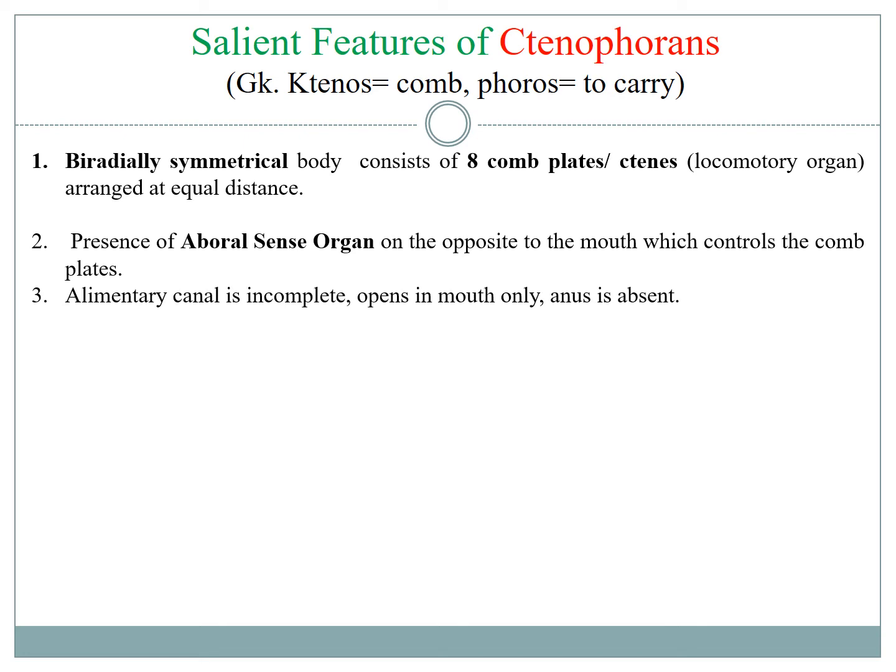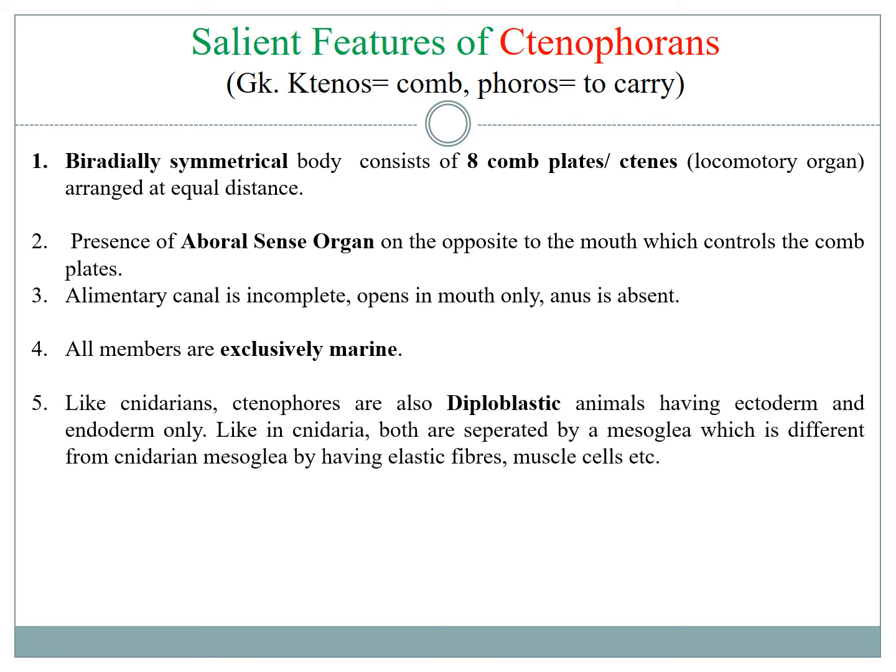The alimentary canal is open by mouth only, anus is absent. All members of ctenophorans are exclusively marine. Like Cnidarians, ctenophorans are also diploblastic animals having two layers of tissue, ectoderm and the endoderm or gastroderm.